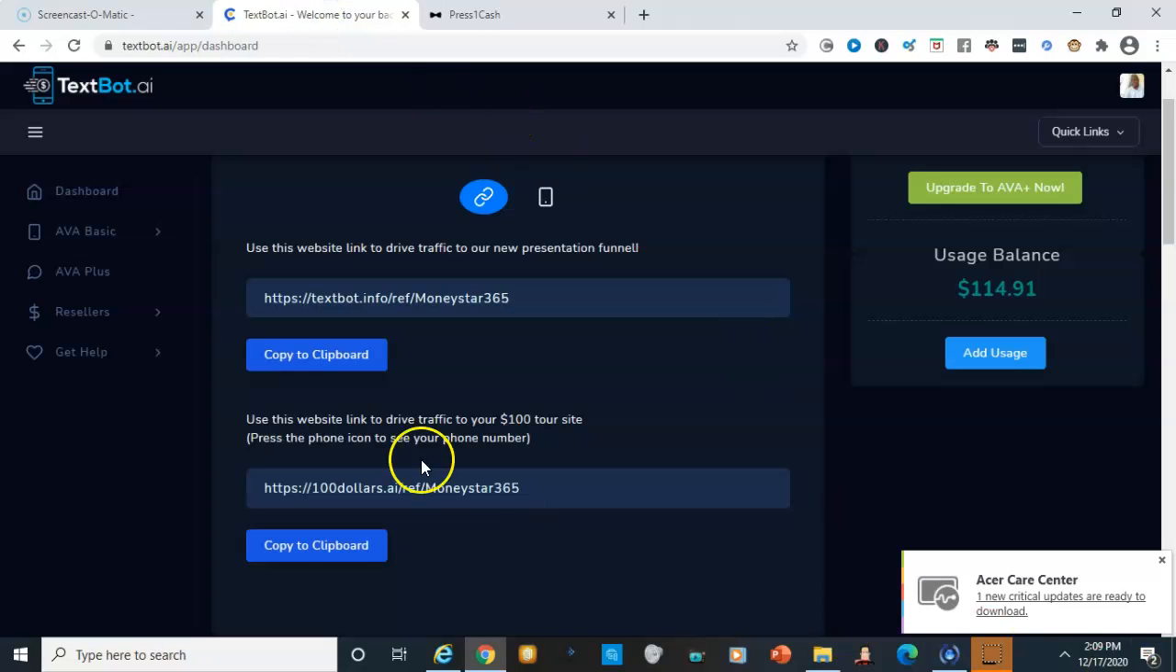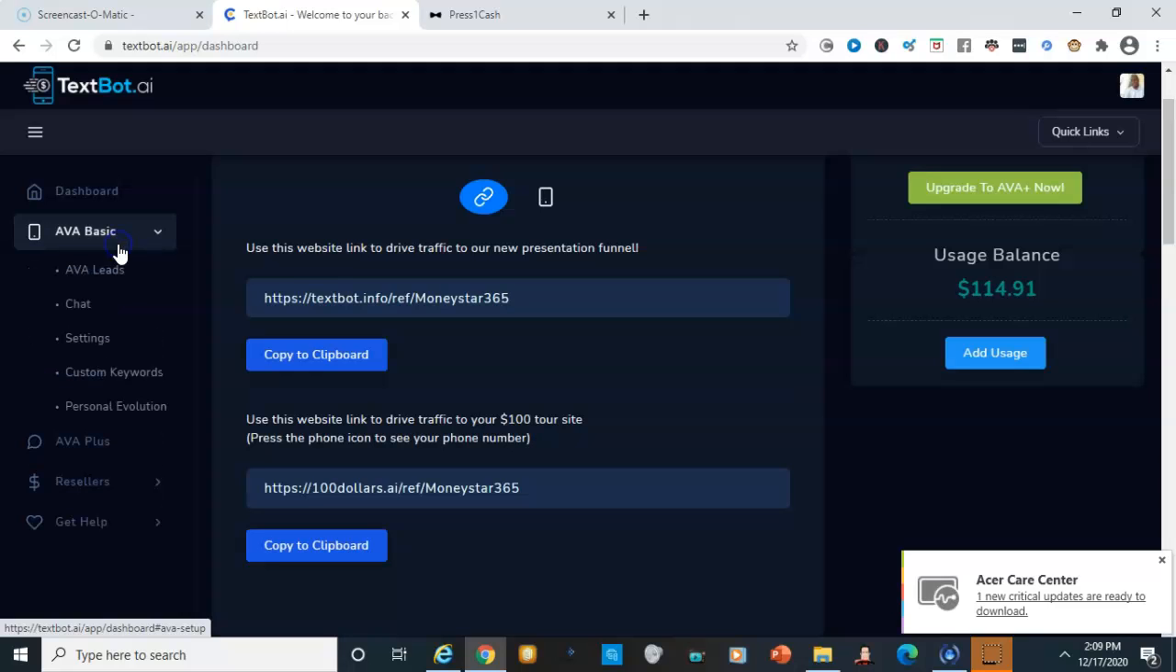With TextBot AI, you have your dashboard. And for those who join at the AVA basic level, which is the $100 level as of right now, you're able to get access to your leads, you're able to chat, you access to your settings, you're able to create custom keywords here, and you also get access to the personal evolution, which is something that's fairly new to TextBot. All right, the custom keywords is a great addition as well to TextBot because it allows you to use